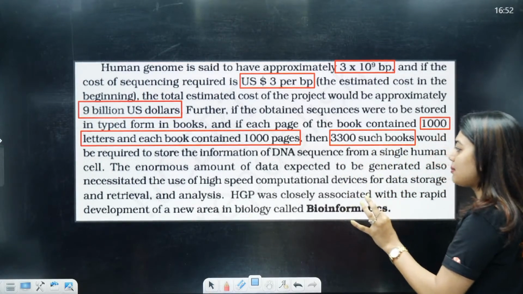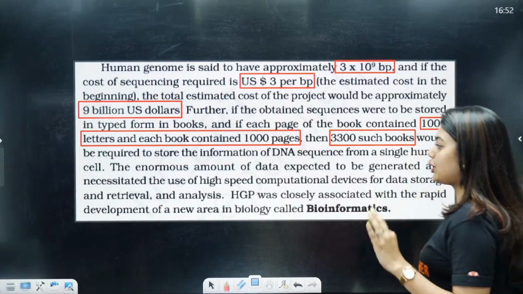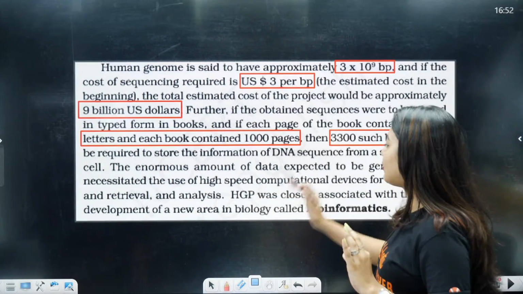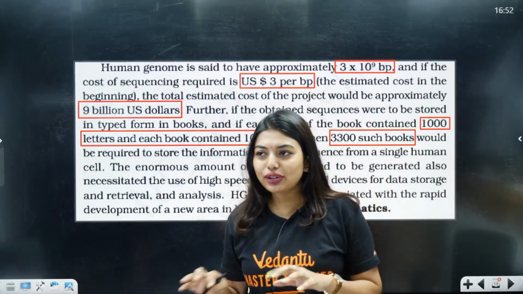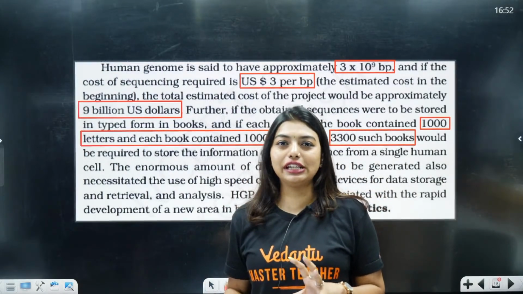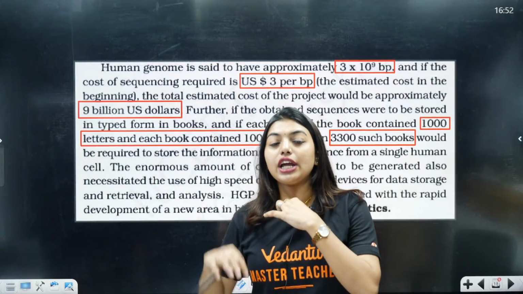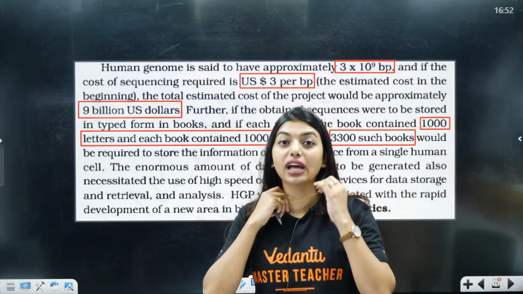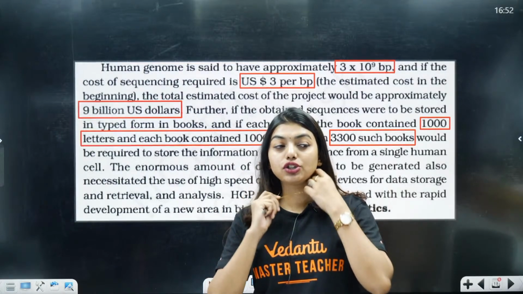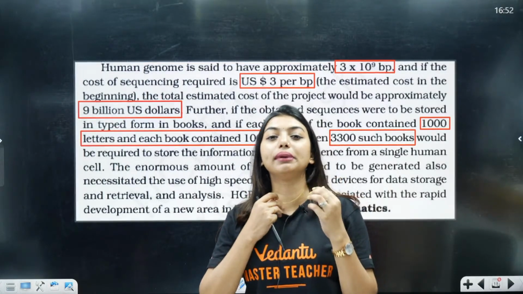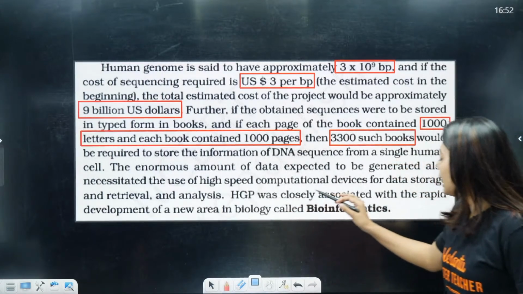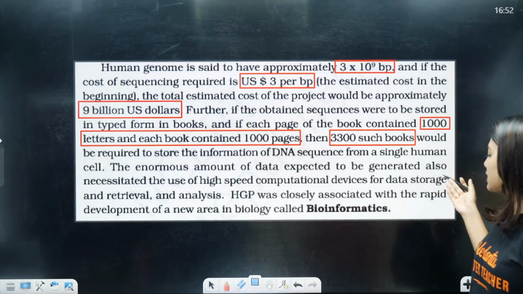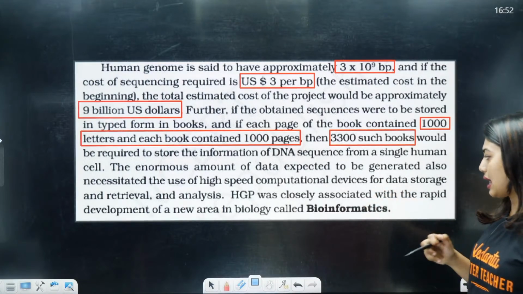The enormous amount of data expected to be generated also necessitated the use of high-speed computers. Yes or no? If you want to type and store all of the information, it would take so much time, so many people, so much manpower, and computers to fix this, right? So look here, high-speed computerized devices for data storage, retrieval and analysis.